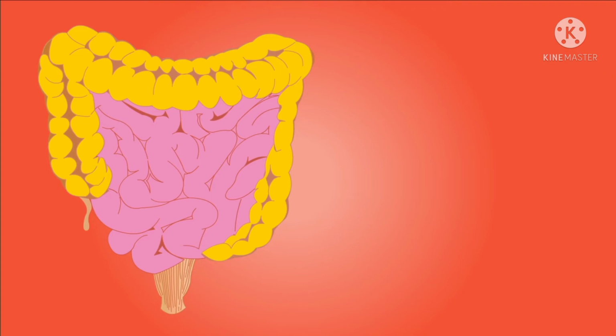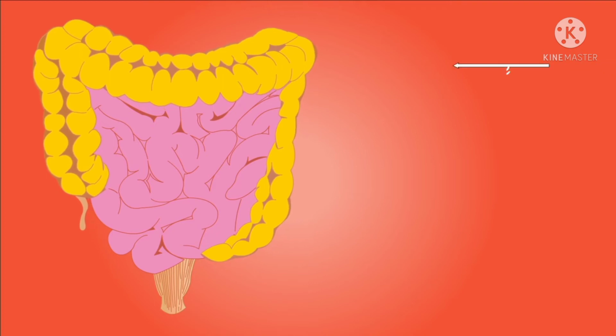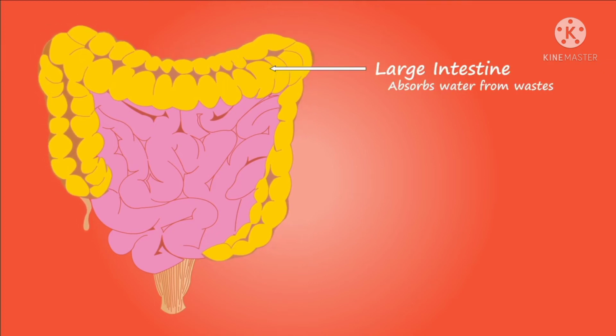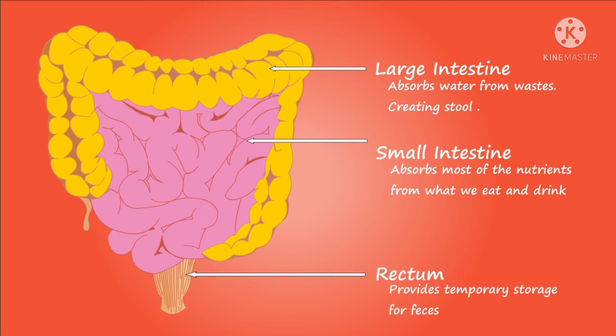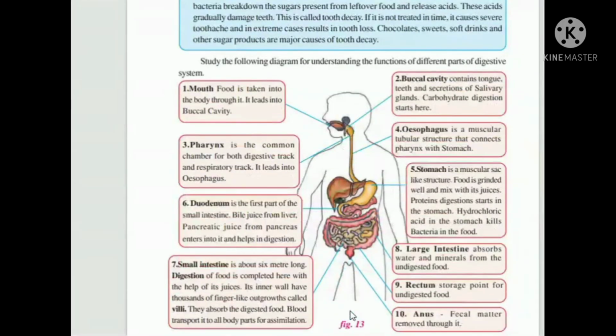Okay, let us see what the small intestine is doing. This is the large intestine, and this is the small intestine, which absorbs the nutrients from what we eat and drink and takes them into the blood. The large intestine absorbs water, minerals and waste material, and undigested food.